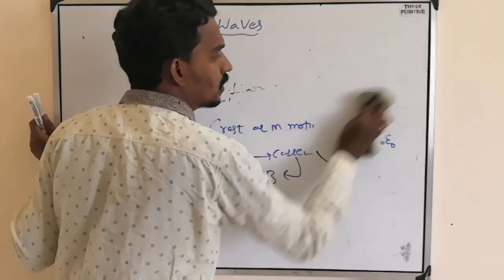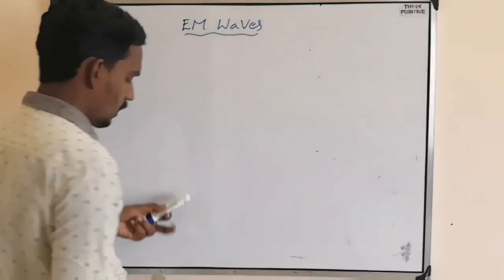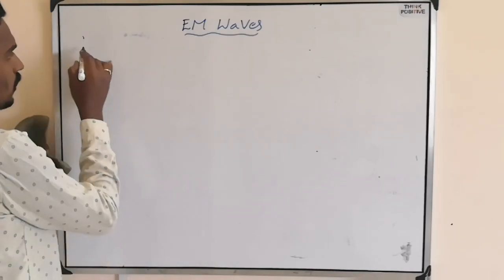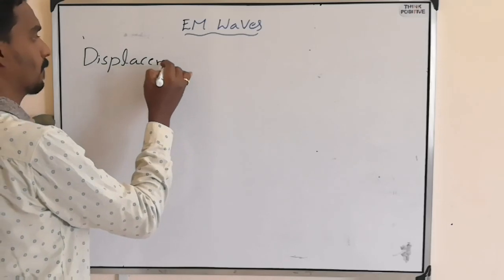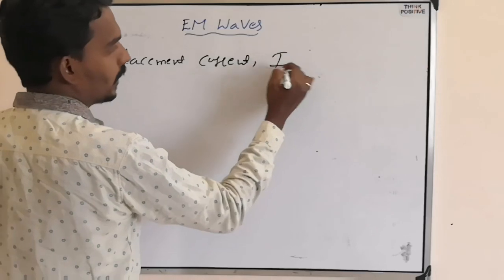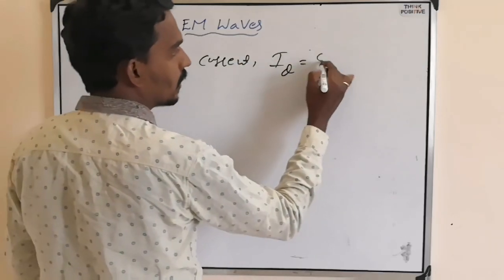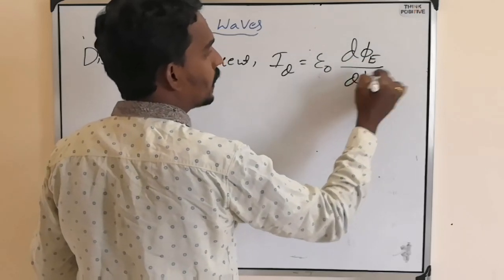Let us first take the equation that he has given. The displacement current he defined as epsilon naught d phi E by dt.